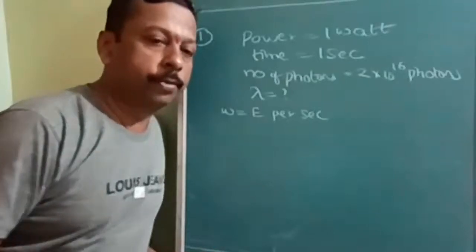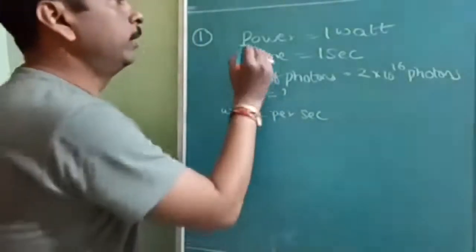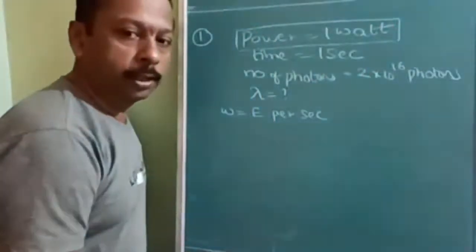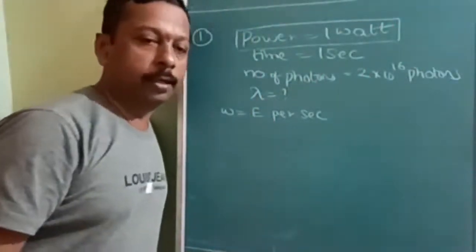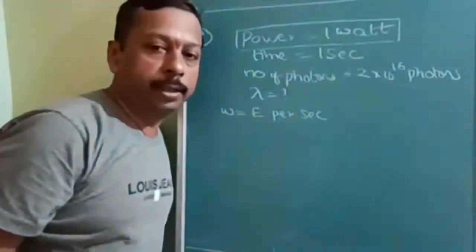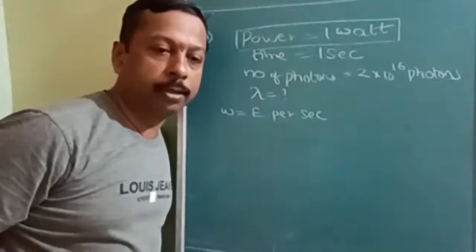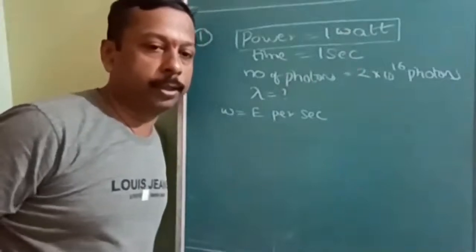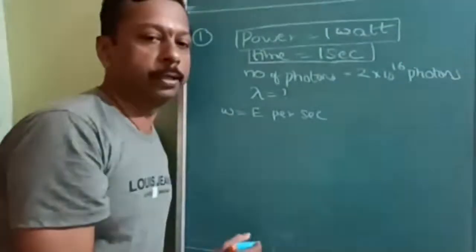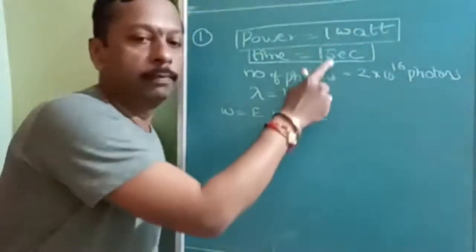The first question is given. What are the things given? Power is given. Power is measured in watt. What is watt? Watt is nothing but energy, but you have to measure energy per second, the rate of energy per second. For easiness, time is already given as 1 second. That means 1 joule per 1 second.